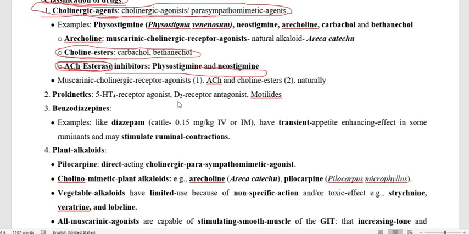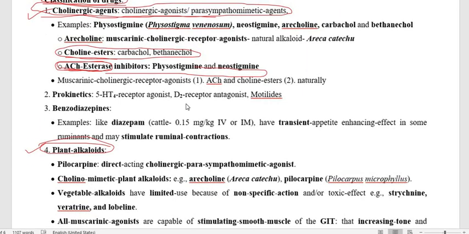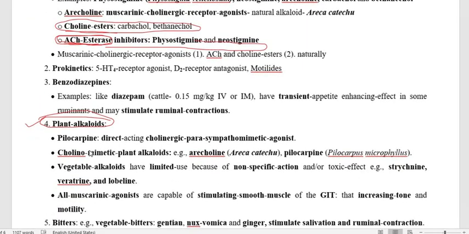Other than that, we also use some drugs that come under the cholinergic agents but are isolated from plants, so they are called plant alkaloids. Under the plant alkaloids, two drugs are mainly cholinomimetic also: pilocarpine and ericoline.